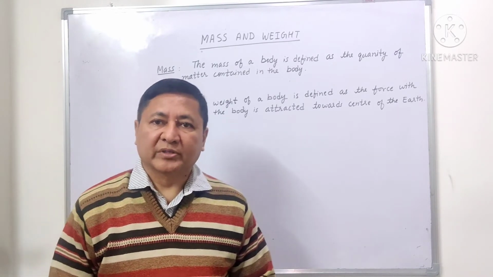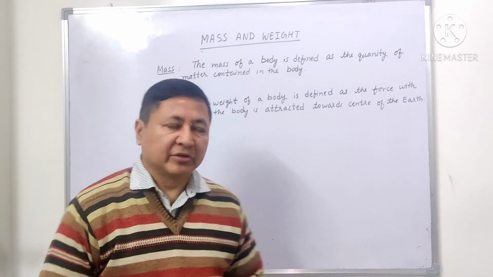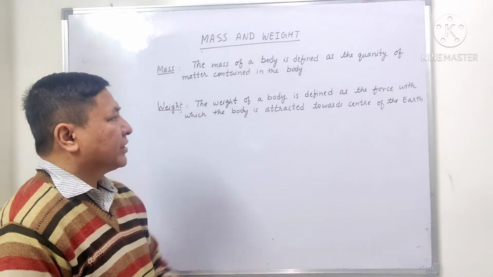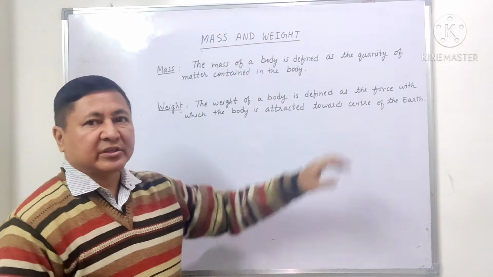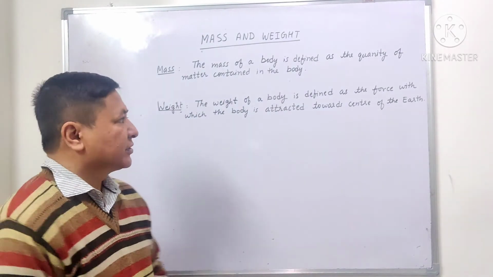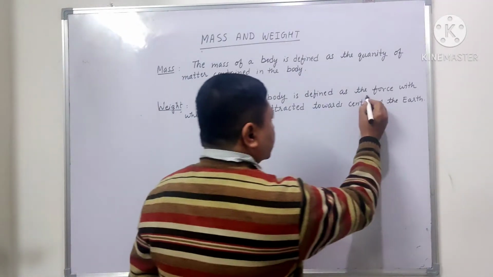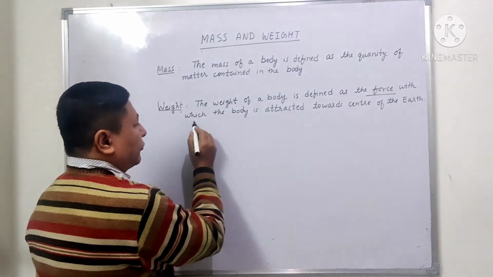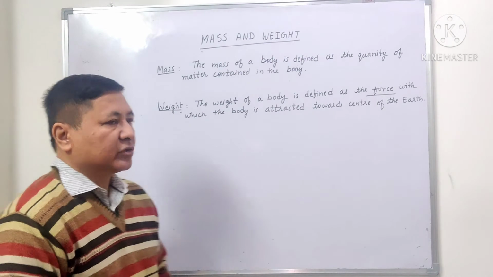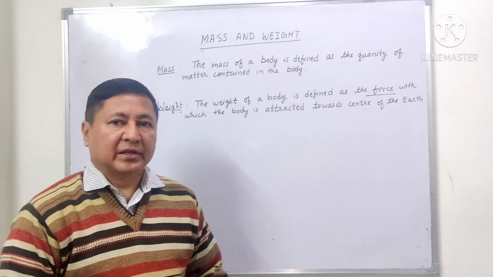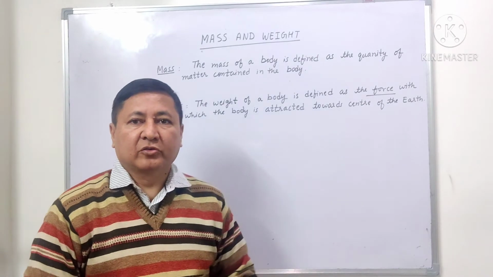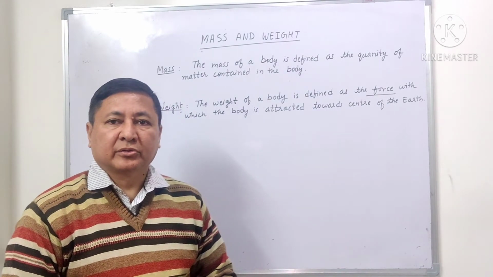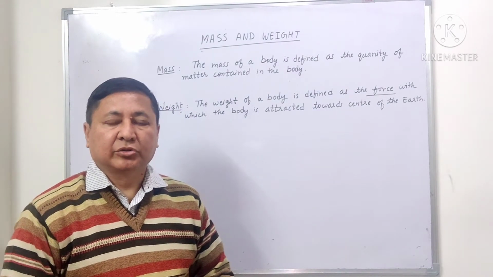Now let us see what is our weight. Now what is the weight? Definition of weight: the weight of a body is defined as the force with which the body is attracted towards the center of the earth. So when I ask what is your weight, in that case it is a force. And the unit of force is what? Newton. So your weight will come in Newton.